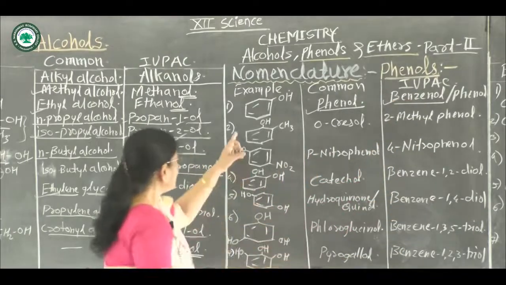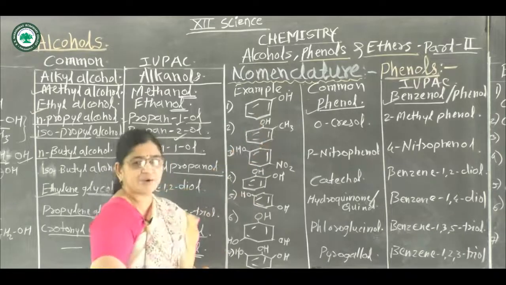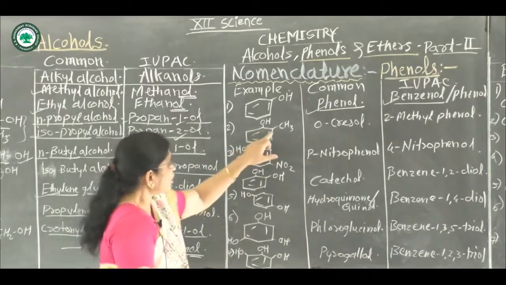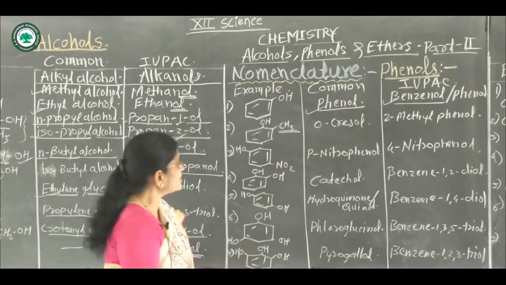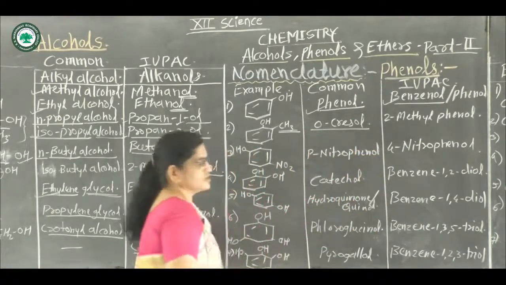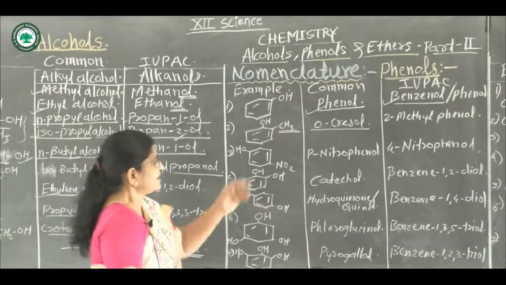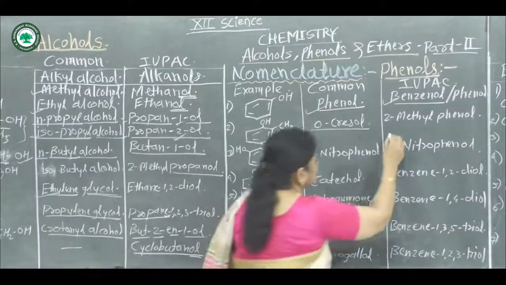Then second example, on this benzene nucleus, again one hydroxy group is directly attached, and at the ortho position there is a CH3 group, one methyl group, hence the common name of this compound is orthocresol. The IUPAC name of this compound is 2-methylphenol.